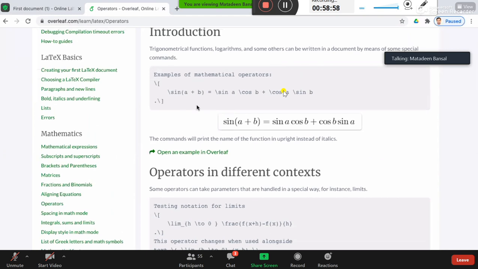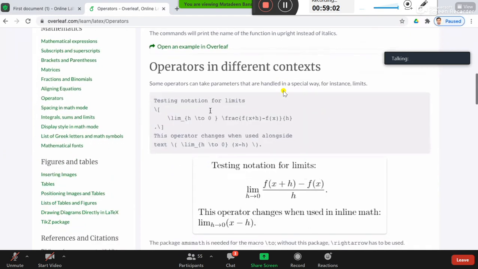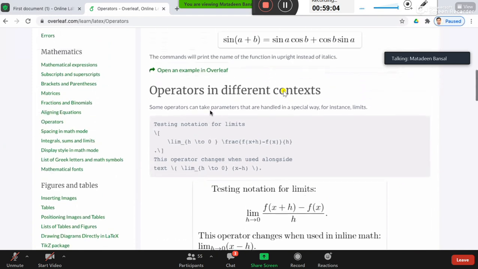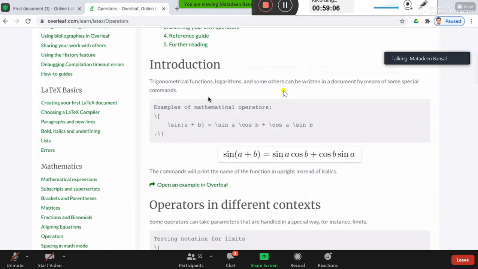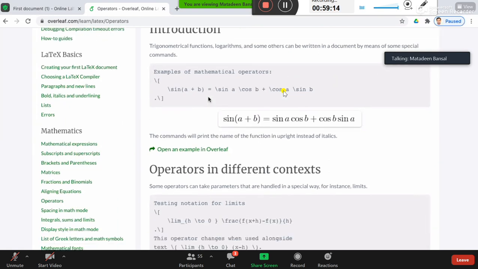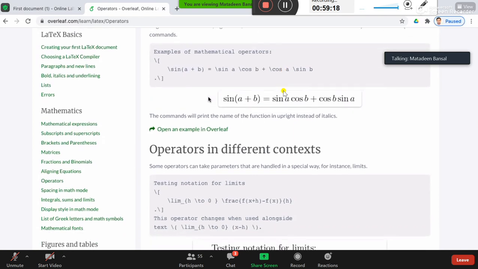Right, these are the operators available in LaTeX. You have functions like sine. For sine, you simply write backslash sin. For cos, you simply write backslash cos, and so on, right? But don't worry, all these functions are available in any LaTeX editor.